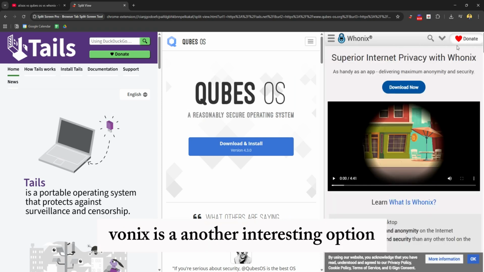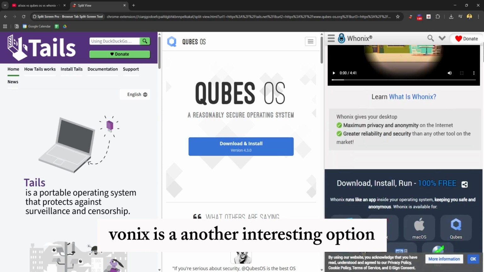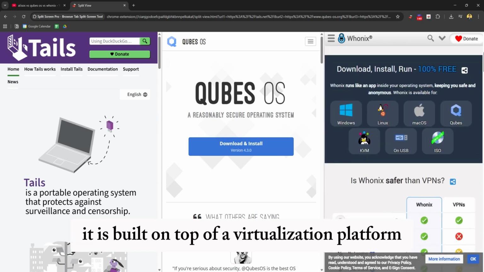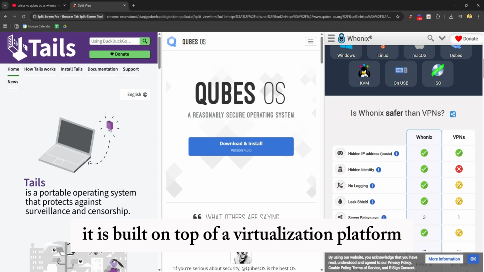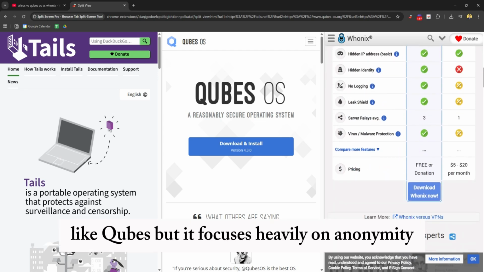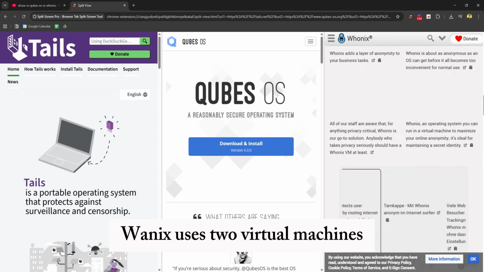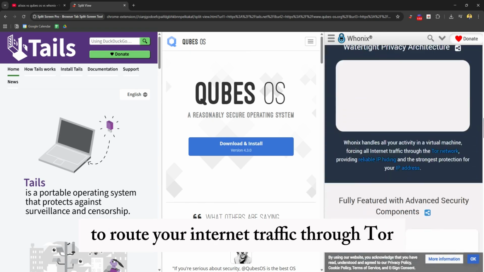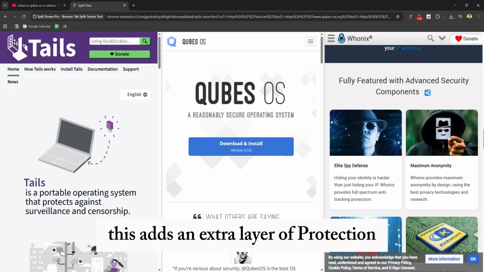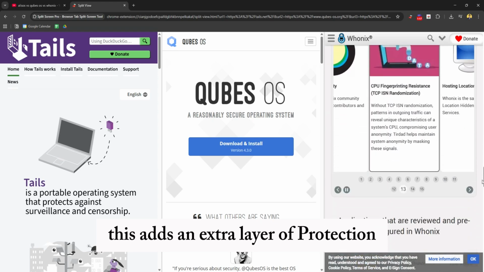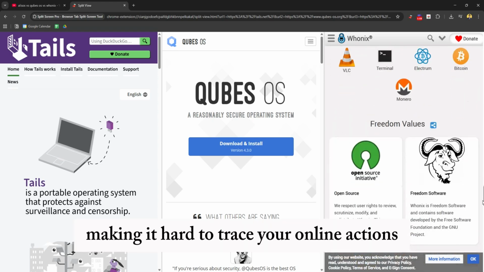Whonix is another interesting option. It is built on top of a virtualization platform like Qubes, but it focuses heavily on anonymity. Whonix uses two virtual machines to route your internet traffic through Tor. This adds an extra layer of protection, making it hard to trace your online actions.